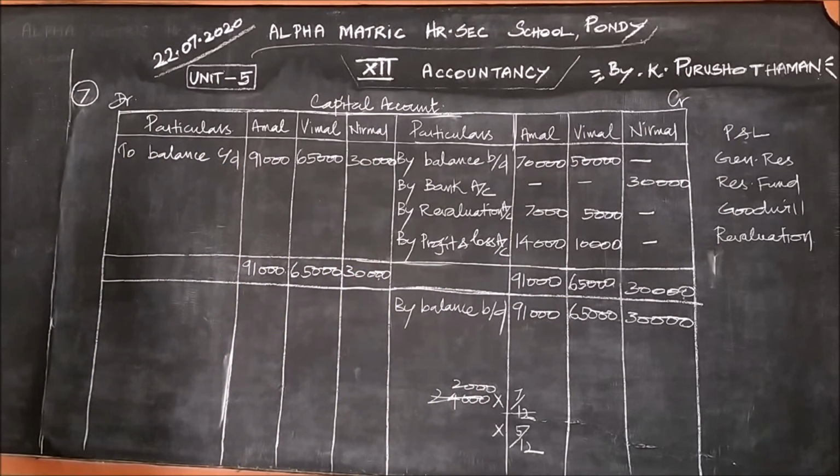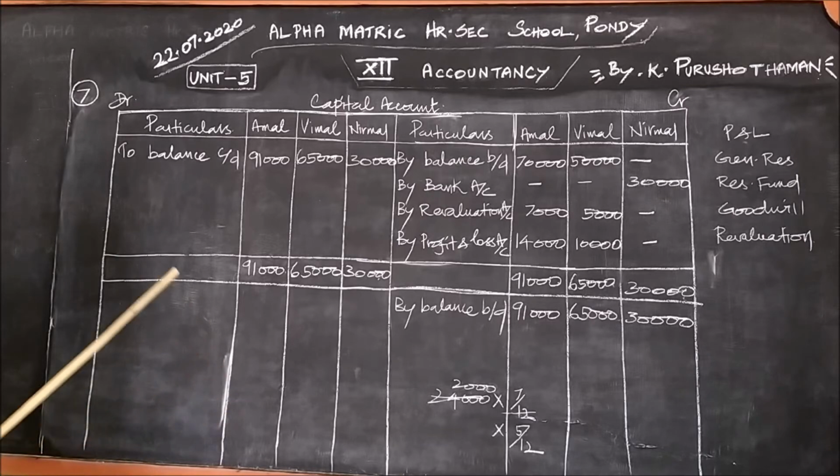Under the revaluation account, profit items we wrote on the credit side and the loss items on the debit side. Excess profit 12,000 was calculated and it is divided among the partners as profit transferred to Amal's capital account and Vimal's capital account, 7,000, 5,000. We closed the revaluation account.